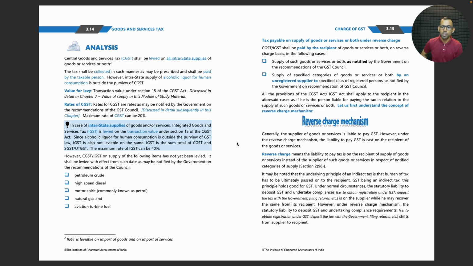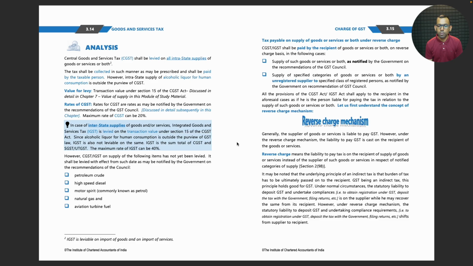of goods or services or both on reverse charge basis in the following cases: supply of such goods or services or both as notified by the government on the recommendations of the Council; supply of specified categories of goods or services or both by an unregistered supplier to specified class of registered persons as notified by the government on recommendations of GST Council.